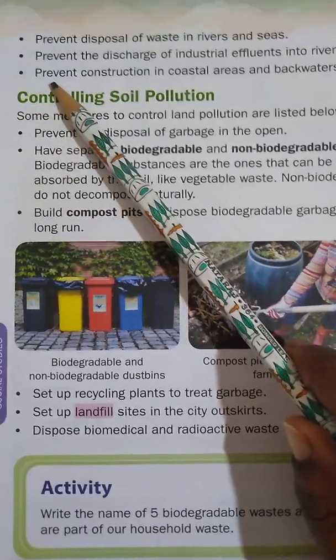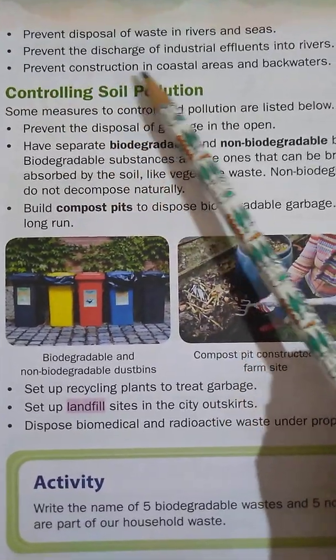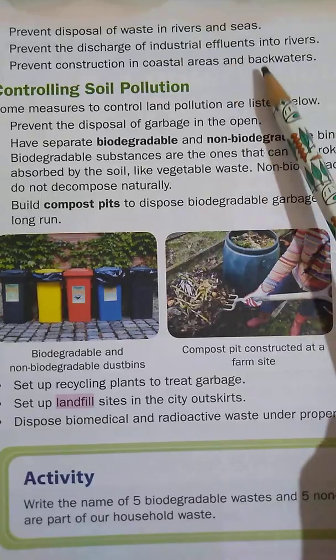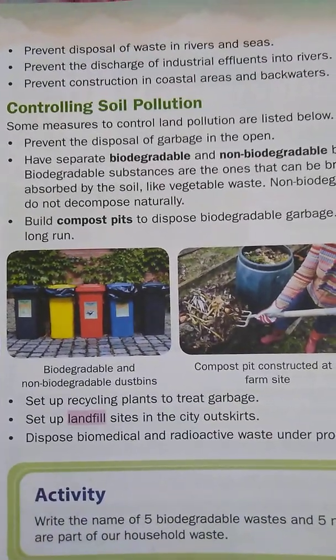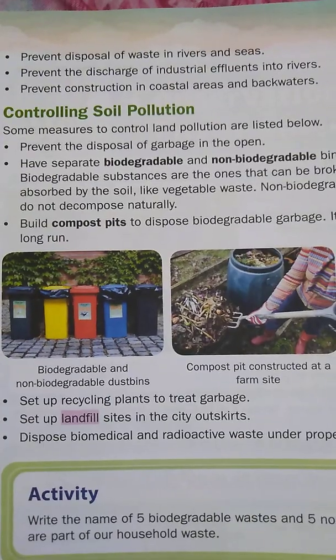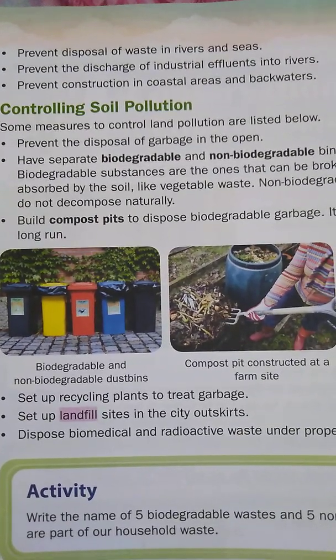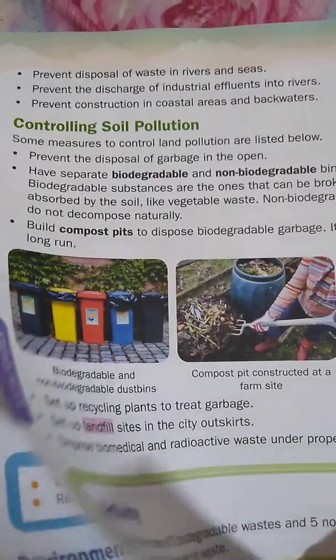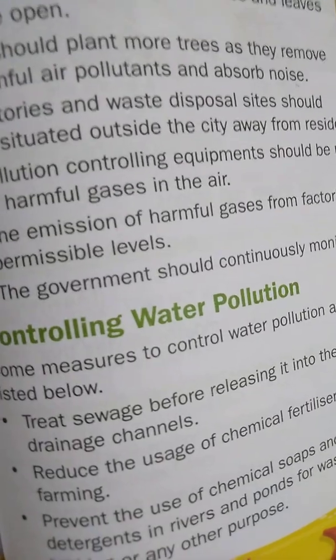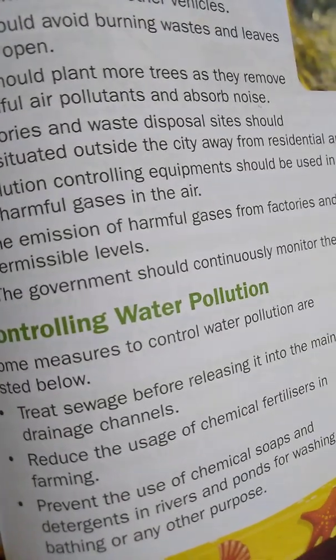Next one is prevent construction in coastal areas and backwaters. So in some places construction has occurred in coastal areas and backwaters, so they have to prevent construction in these areas. So this is all about controlling water pollution. These are the measures to control water pollution.